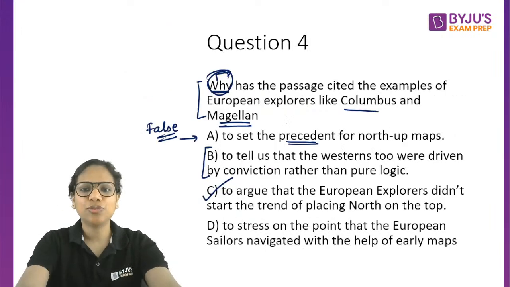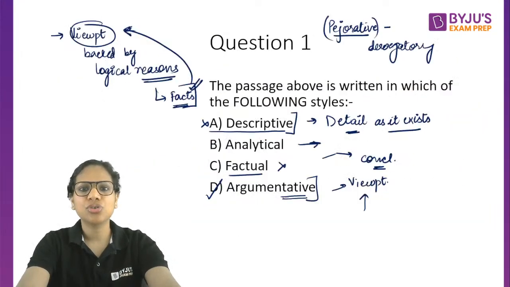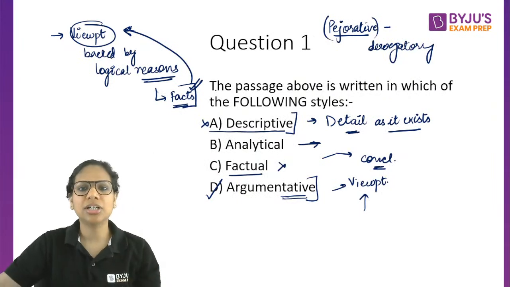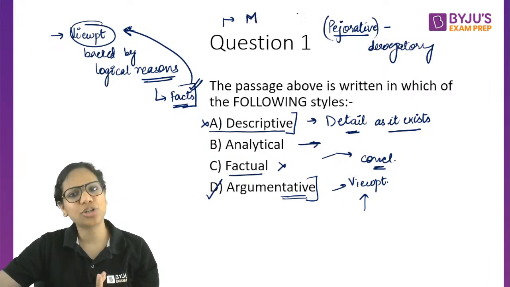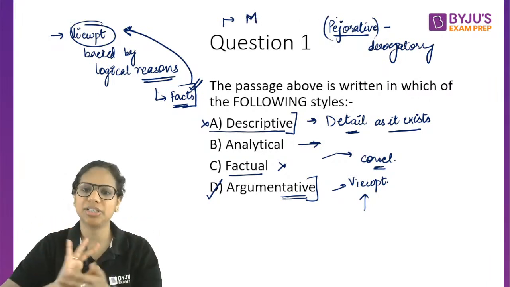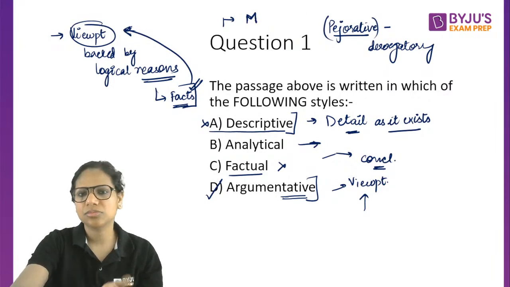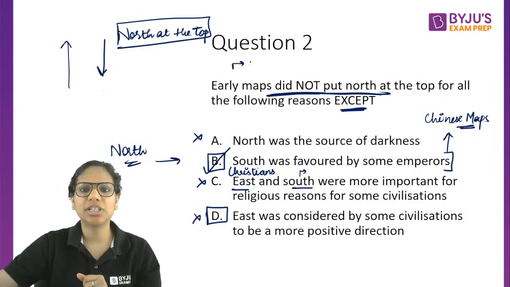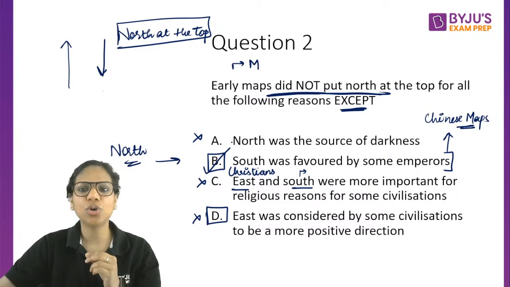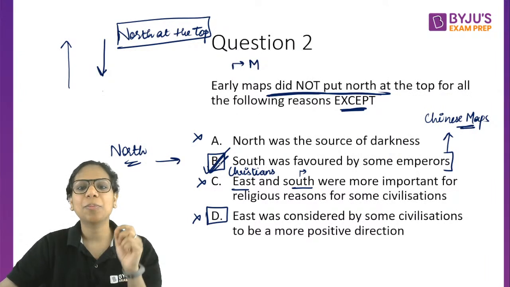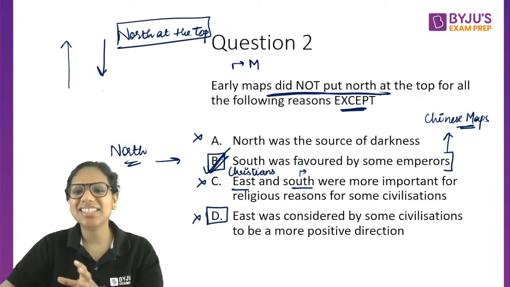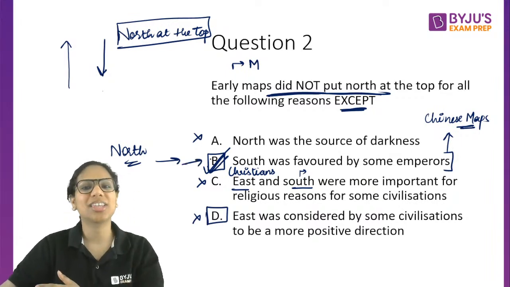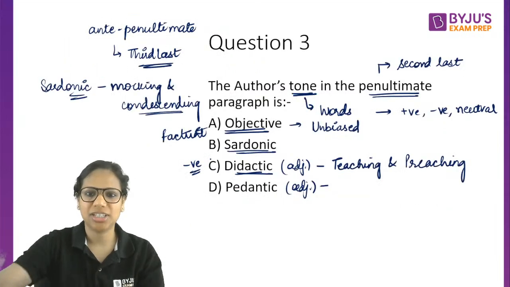Now let's look at the level of these questions. The first question here, depending on your comfort with tone and style questions, could be moderate for some, easy for some, difficult for some. So I'm calling it moderate. This one was definitely a moderate question because it required your understanding that B is the answer, because Chinese maps put north at the top. So this is a moderate question indeed.